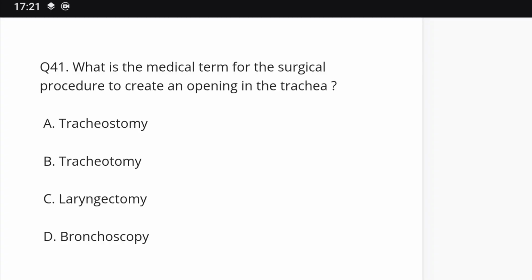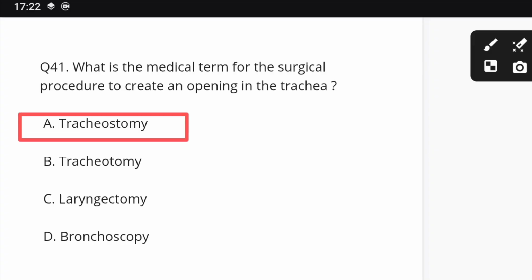Question number 41. What is the medical term for the surgical procedure to create an opening in the trachea? Tracheostomy, tracheotomy, laryngotomy, bronchoscopy. Correct answer is A, tracheostomy.